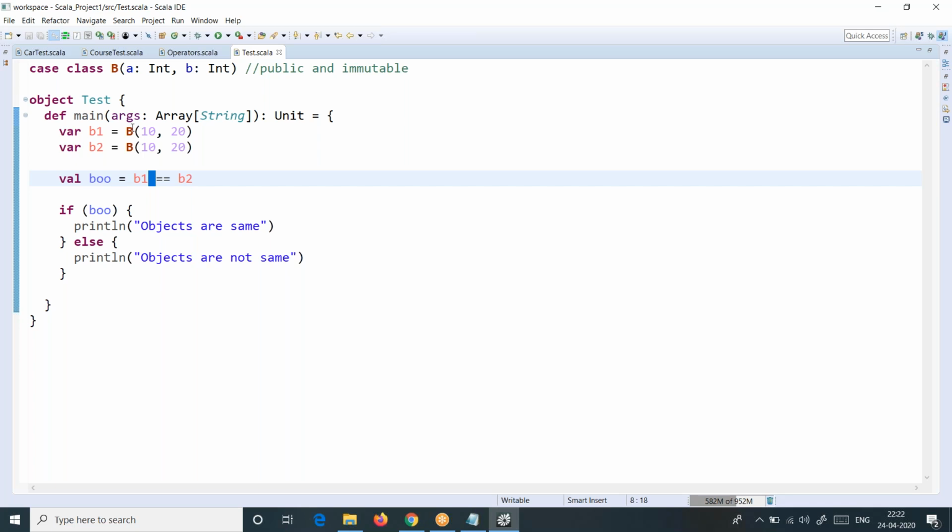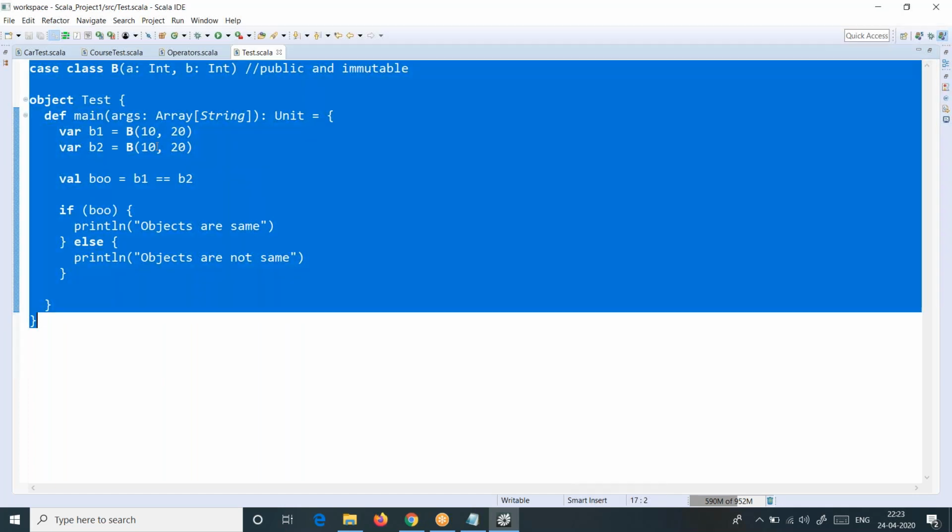Is it comparing the data of the objects? Or is it comparing the address of these two objects? That is my question. Is it comparing address or data? It's comparing data. Structural comparison is the meaning. Okay, so you test it. You test this.